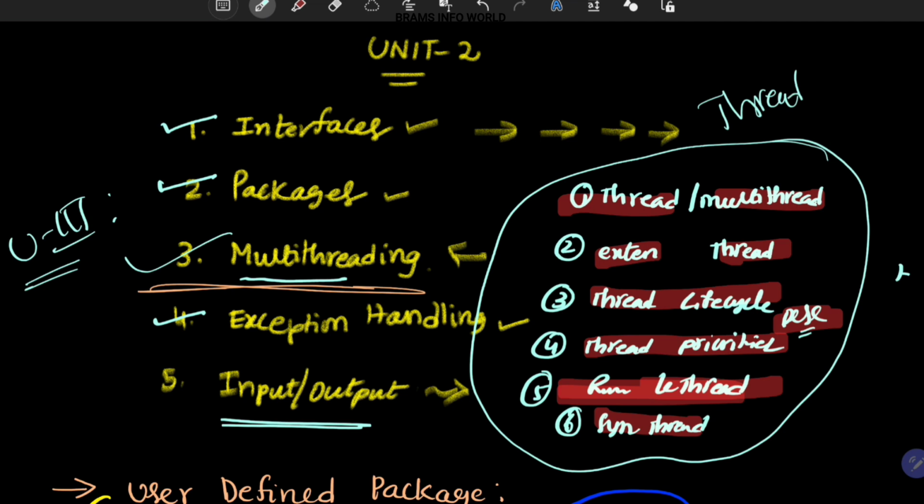For more programs, I'm going to record interview point of view and subject point of view videos in further stages. This is the information related to threads, and next we will go for unit number 3, where we have 3 chapters. From the 3 chapters, I'm going to explain the topics, syntaxes and everything. I hope you understand what is a thread, what is multi-threading, and how to program in the Java language.